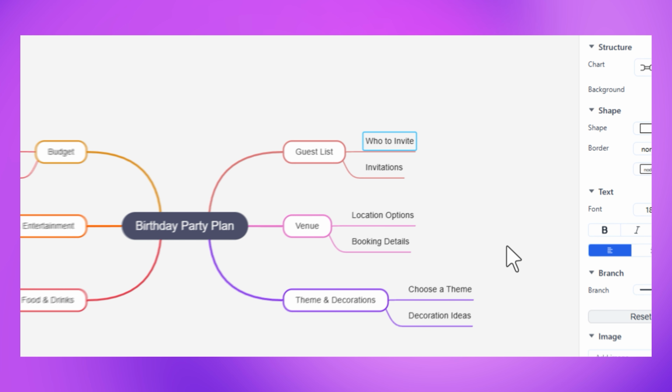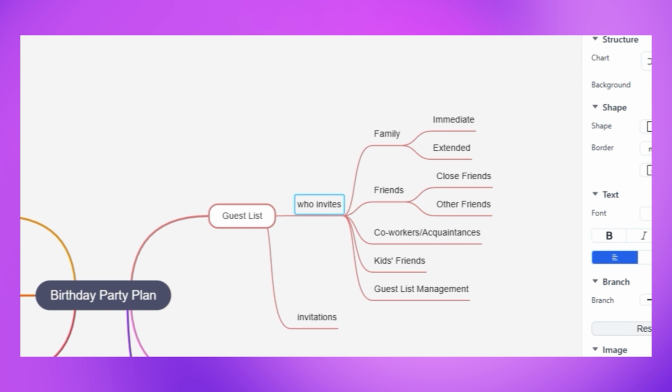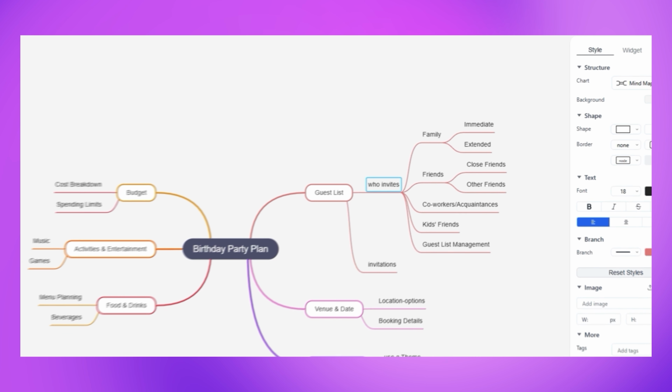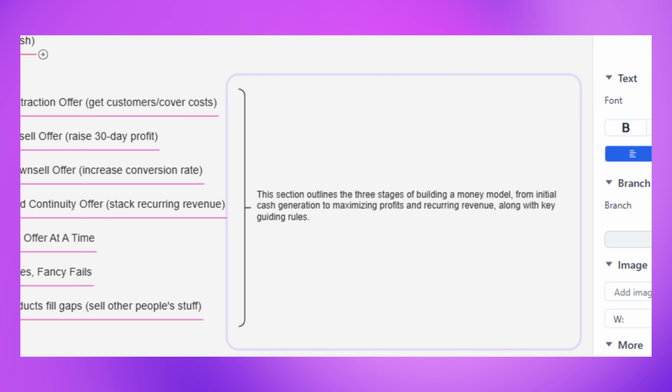Take full command of your ideas. Select any specific node and click AI Expand to instantly generate new branches and broaden your perspective. When you need the big picture, use AI Summarize to instantly transform complex maps.